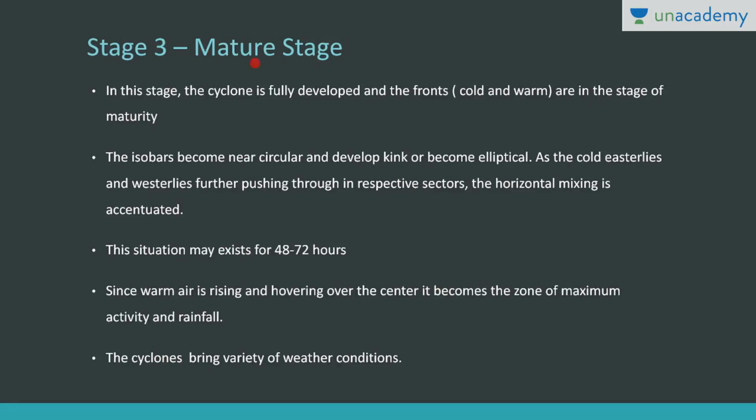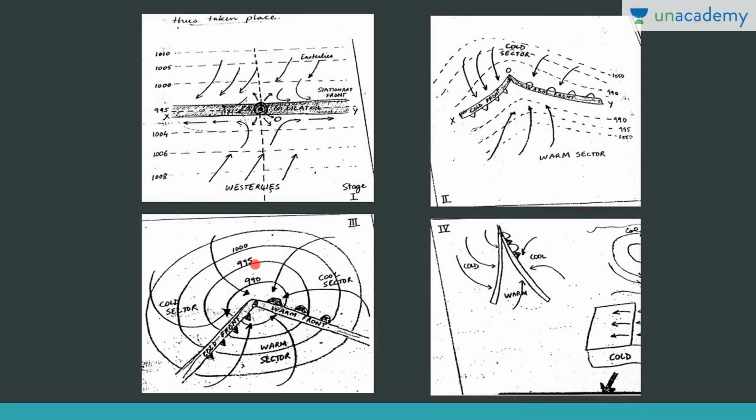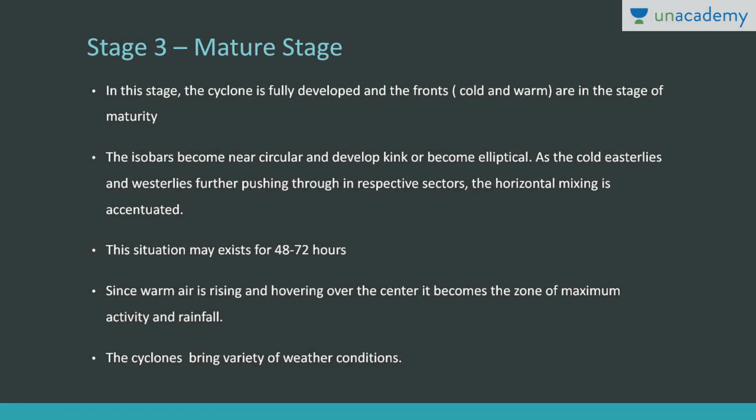Now in the mature stage we'll see that the cyclone is fully developed and the fronts, the cold front and the warm front, are in the stage of maturity. You can see it here. This is the third stage, that is the mature stage. Here the cold front and warm front are mature. All the isobars, you can see they are fully developed, right? There is wind convergence at the center. Okay, so in this the isobars become circular and develop kinks.